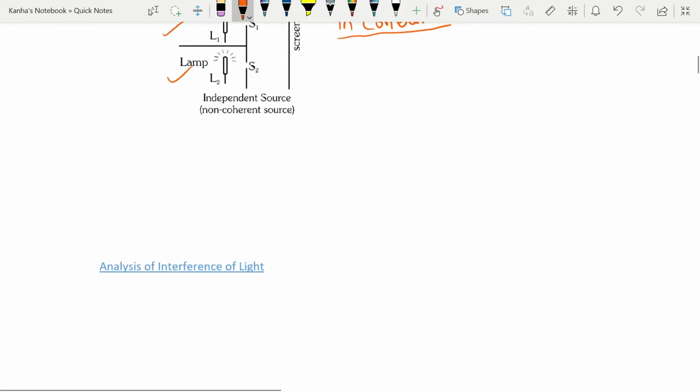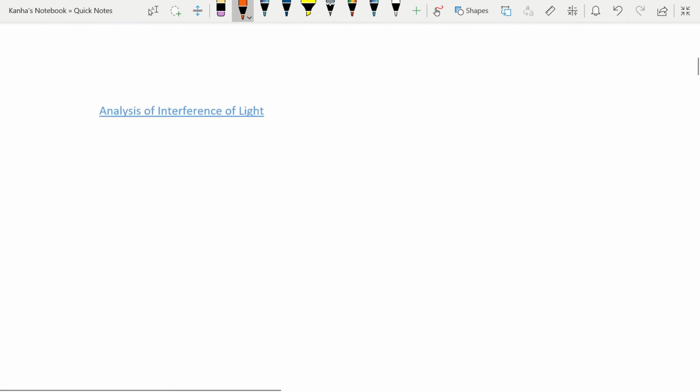Before analyzing what interference actually means, there are some conditions to get a sustained interference. To get a stationary interference pattern, there are certain conditions that I'll talk to you about. The first one is that the two sources must be coherent. What do you mean by coherent? That they should be vibrating in the same phase, or there should be a constant phase difference between them.